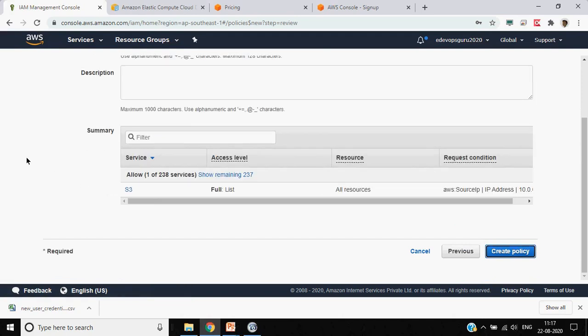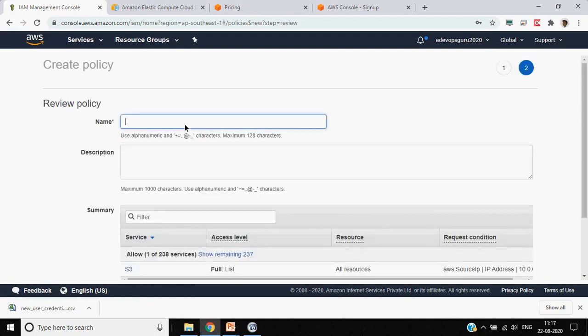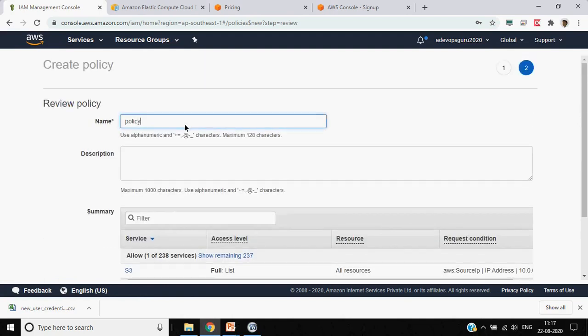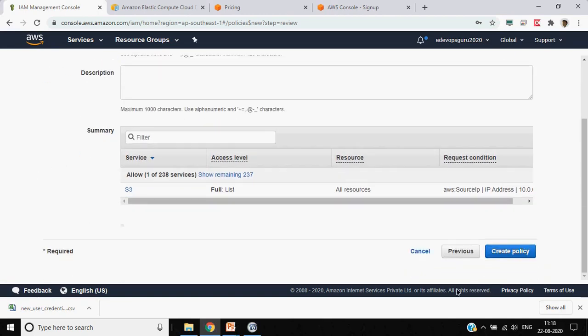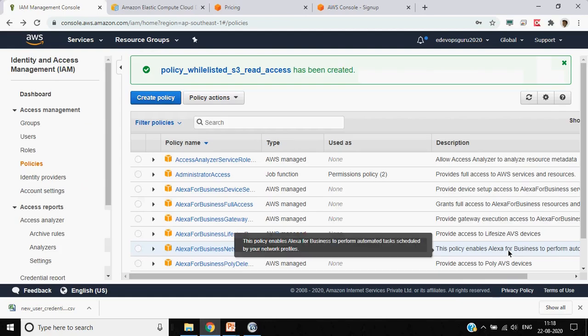So you can see the policy here. And you can name the policy, for example, whitelisted S3 read access. So here you can create a policy, and then you can attach this policy to a particular user or particular role.